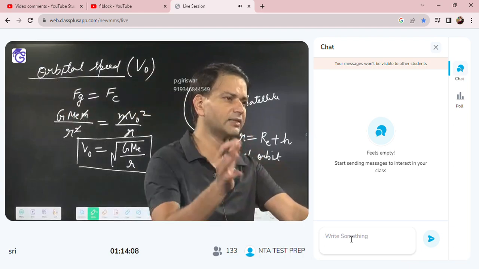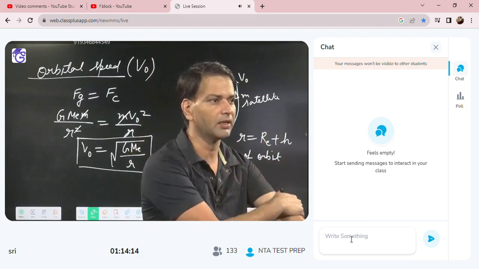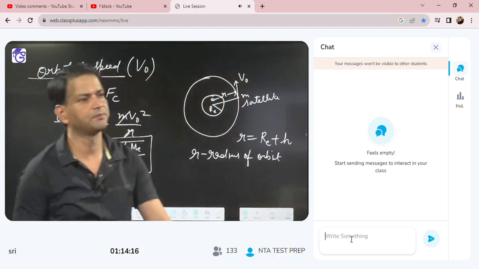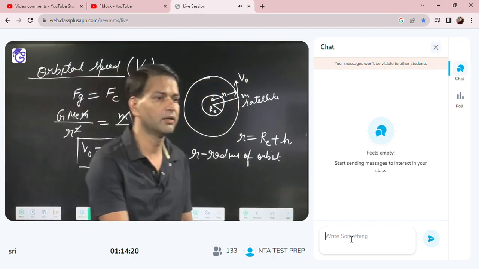Similar to the escape velocity, under root 2 GME by r, here we are getting under root GME by r. Everybody got it or not?